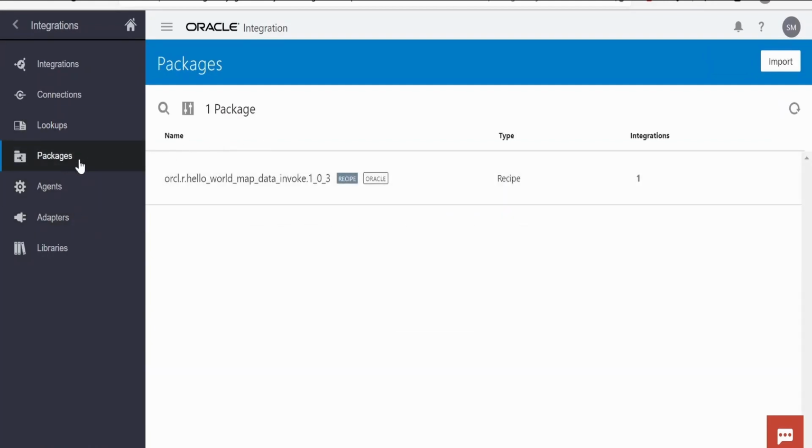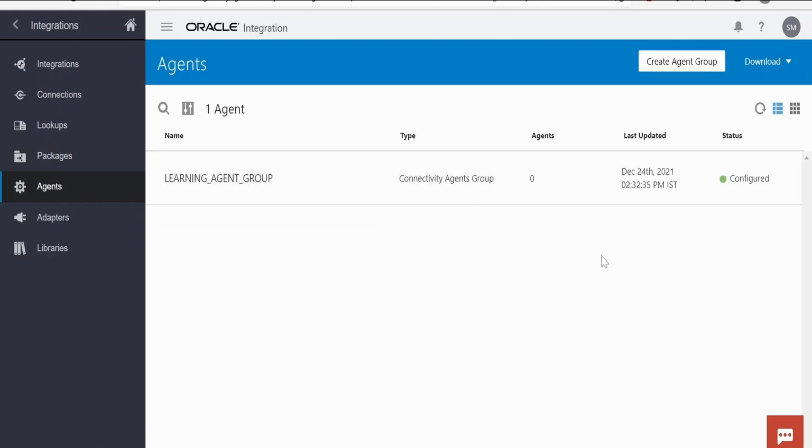Suppose you want to have a list of all the packages, want to know what packages are being created in this instance, we can click on the package. If you want to get the insight into how many agents are created, agent groups are available, all those details will be available under agents. If you click on this agents, it will list all the agents. Currently I'm having only one agent group, and agents I don't have any.